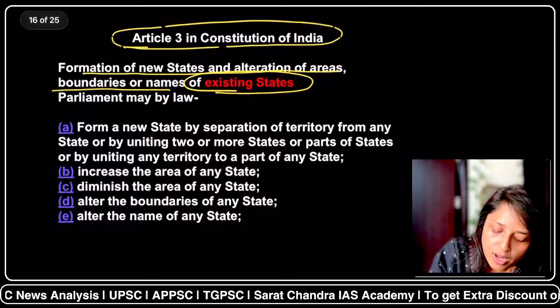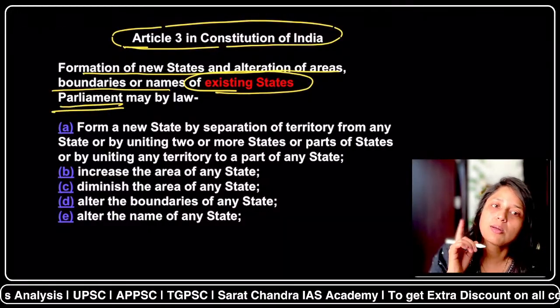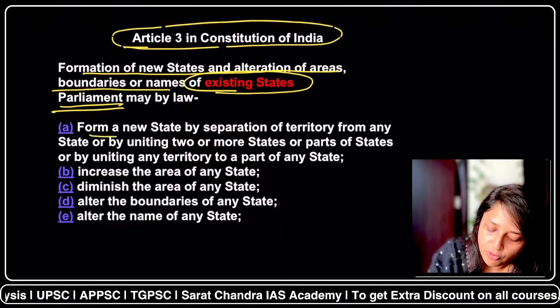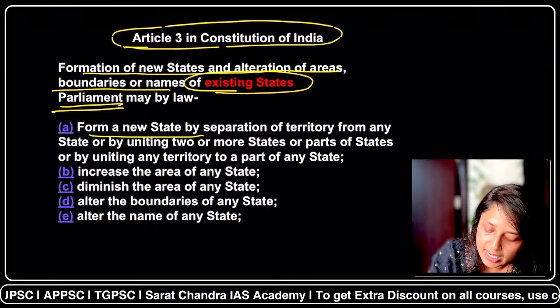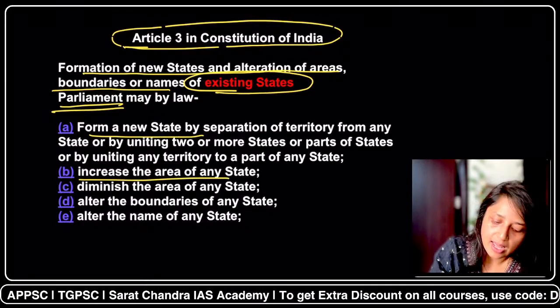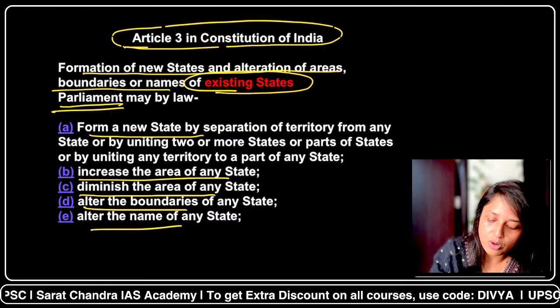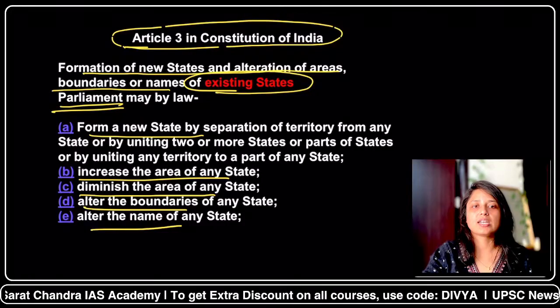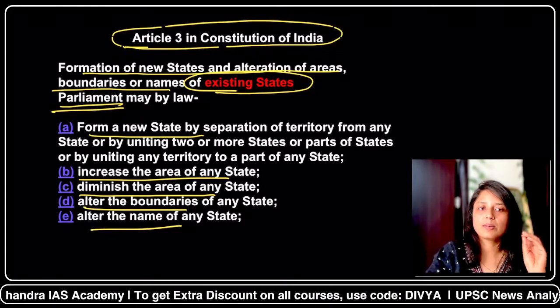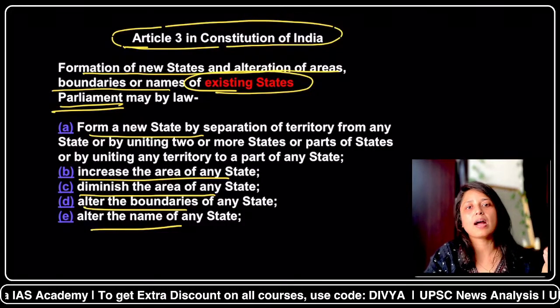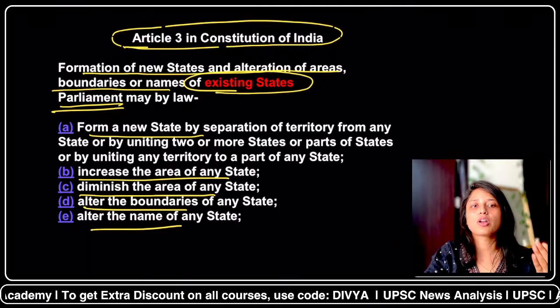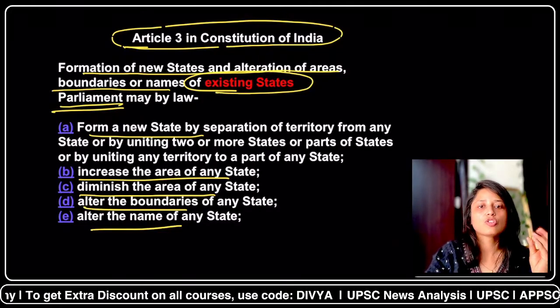Who has the authority to do all these things? Parliament. So Parliament can form a new state. Parliament can increase the area of any state. Parliament can diminish the area of any state, alter the boundaries or alter the name of any state. All these things can be done by the Parliament, and under the same article, the Andhra Pradesh Reorganization Act was enacted. So you have to remember this.